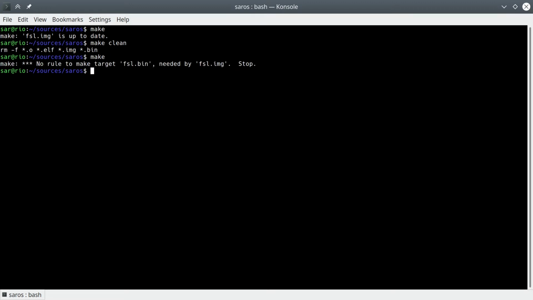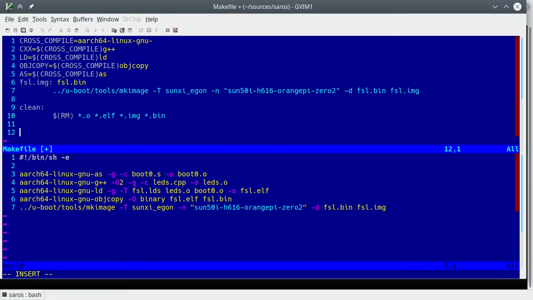Run make again, and this time it fails. The reason it fails is that it wishes to build FSL image from FSL bin, but FSL bin doesn't exist. It did before we ran make clean, and make doesn't know how to build it. So let's teach it how to build it. Again, we copy the rule from the build script we wrote before.